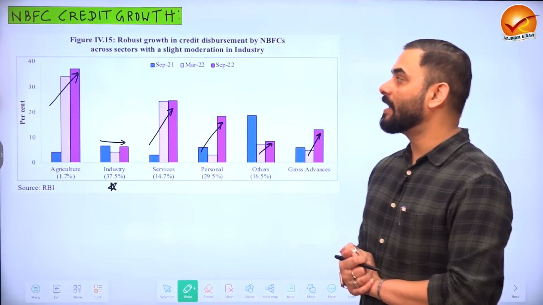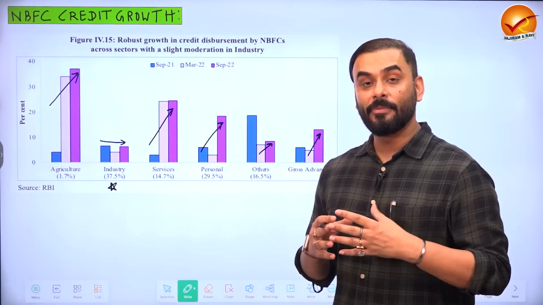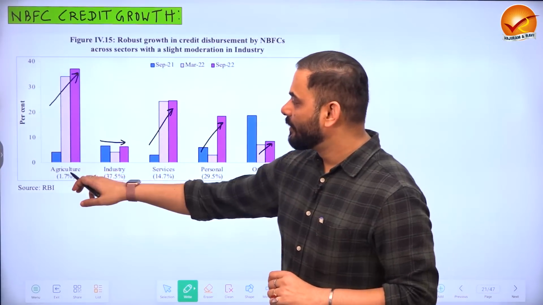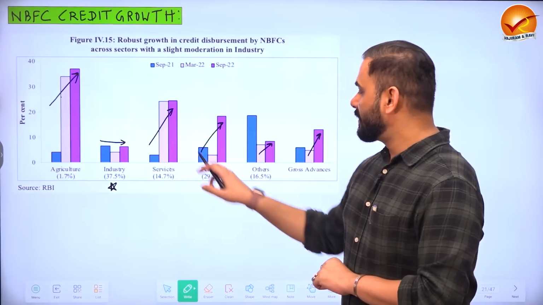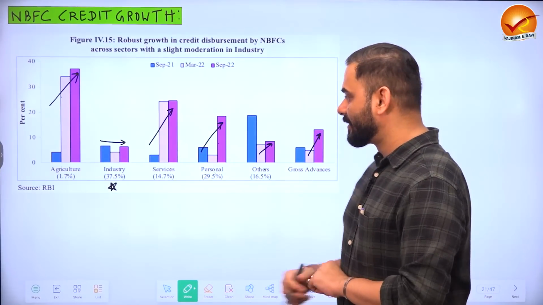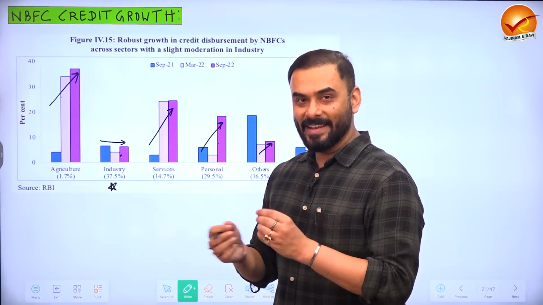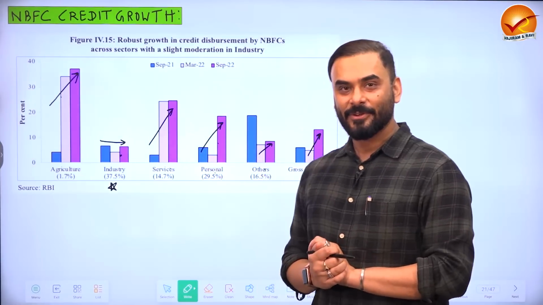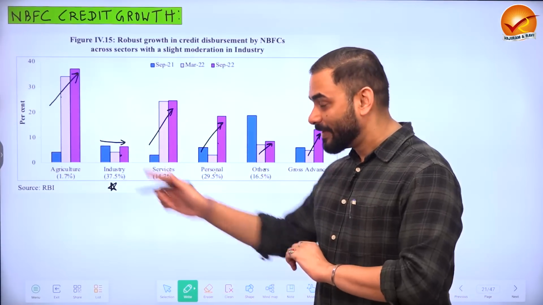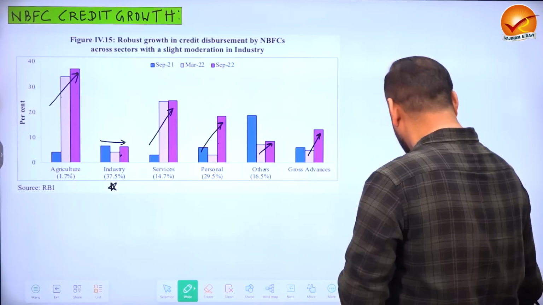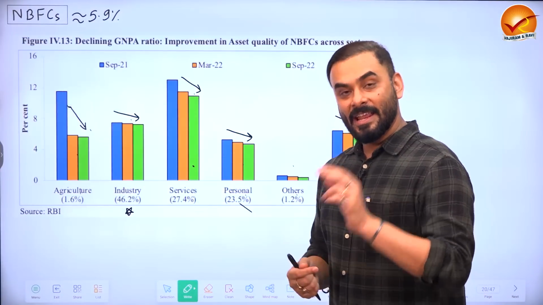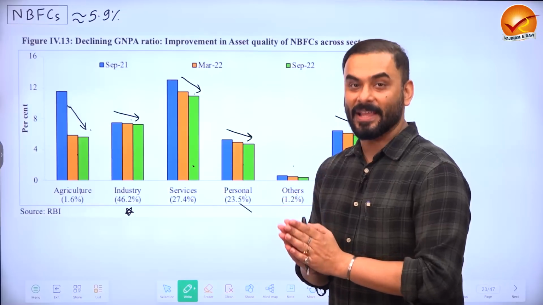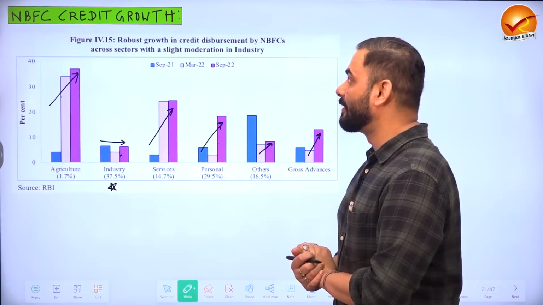Now, let us look at the money given by NBFCs, non-banking financial companies, as loans. Are they giving more money as loans? You see, to the agriculture sector they are, to services they are, personal loans yes, others yes, to industry they are giving loans, but the way they are giving loans is not very encouraging, which means NBFCs have become a little cautious when they are giving loans to industries. And we see the reason why, because we can clearly see that the NPA problem of industries is coming down, yes, but it is not coming down in a very significant manner. That is why NBFCs have become a little cautious.